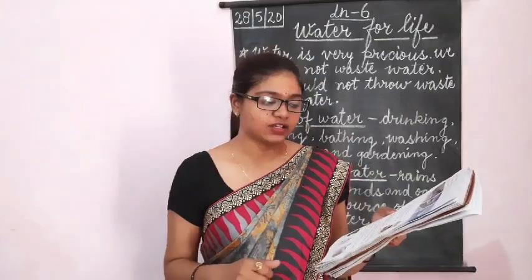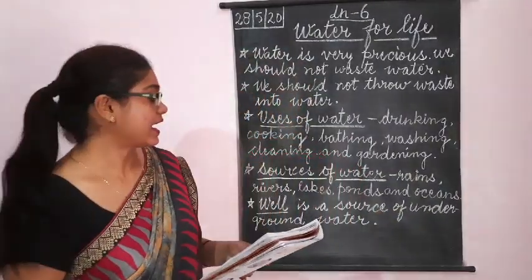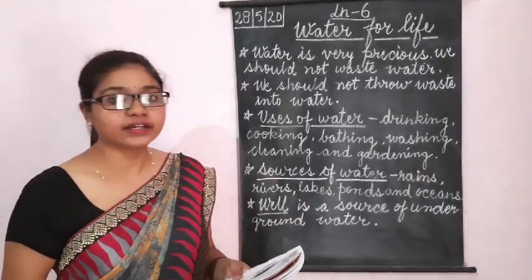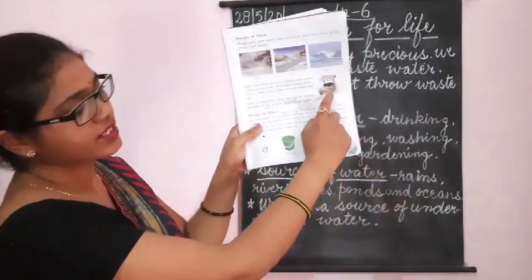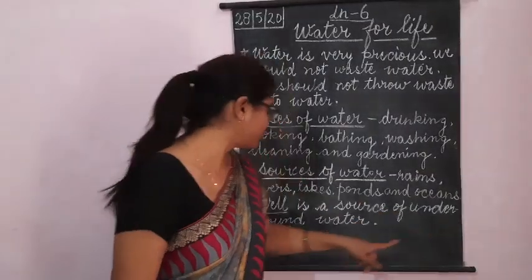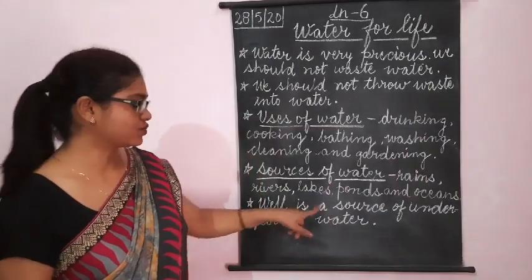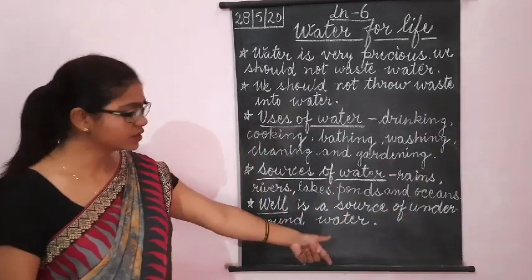People dig wells to pull out the underground water. Well is a source of underground water.